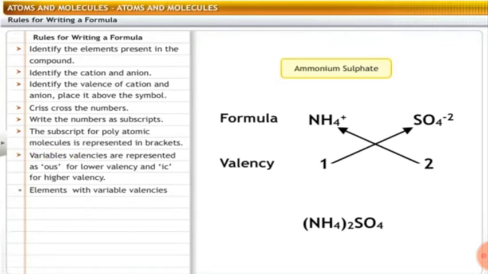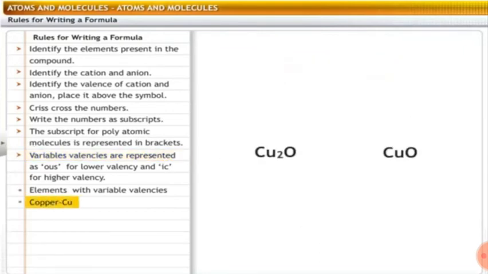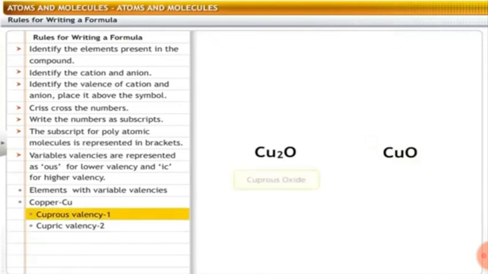But there is an exception for some of the elements which exhibit variable valencies and are represented accordingly. For example, copper shows 2 different valencies, 1 and 2. In such a case, the compound formed with the lower valency is cuprous, and the compound is cuprous oxide, that is Cu2O.